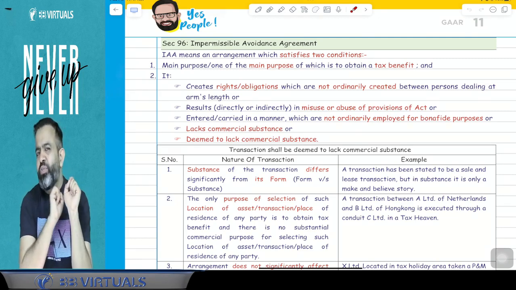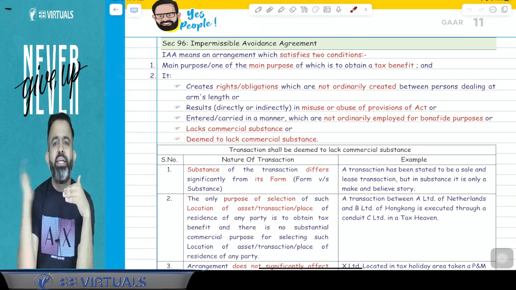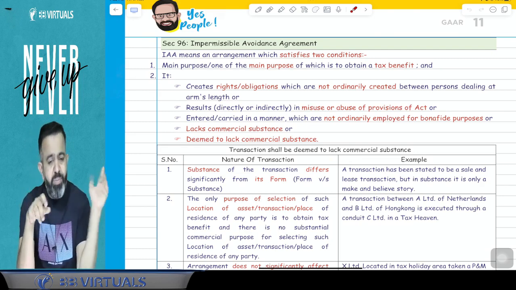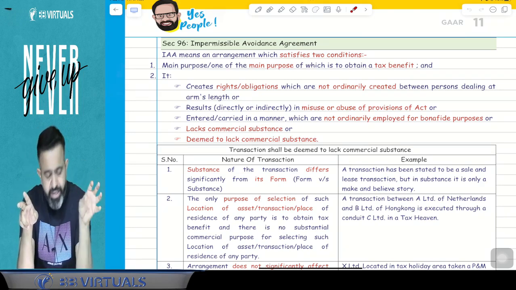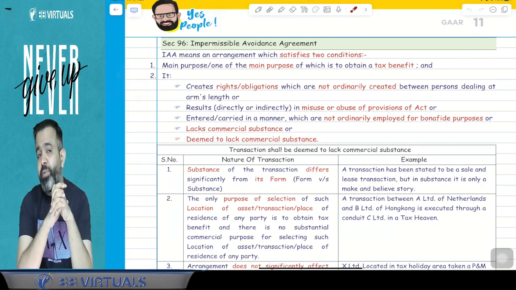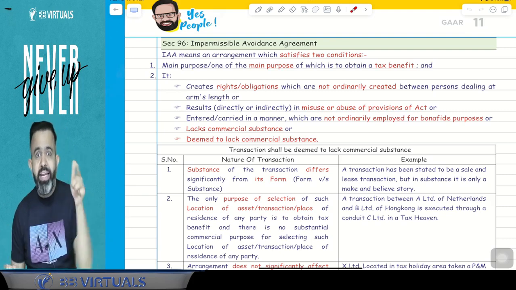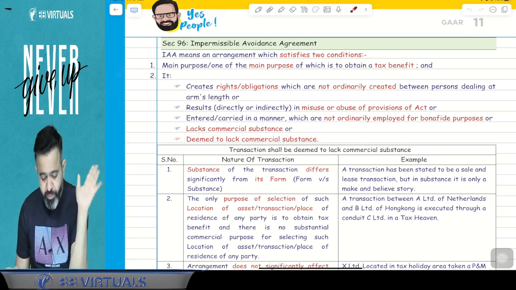It means you misuse or abuse the provisions of the law. The provisions of the Act include the DTAAs also. If there is a DTAA provision and you are misusing or abusing it, then it will be treated as a tainted element. Third, suppose you enter into or carry out any transaction in a manner which is not ordinarily employed for bona fide purposes. People with a bona fide purpose don't enter into that type of transaction, but you are entering into it.